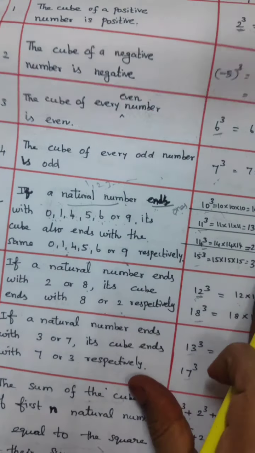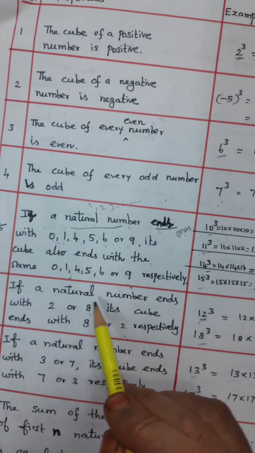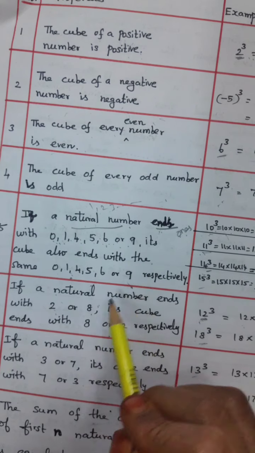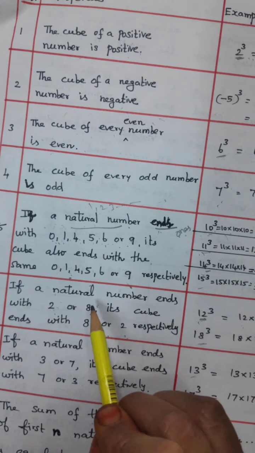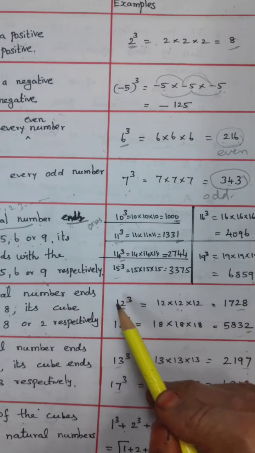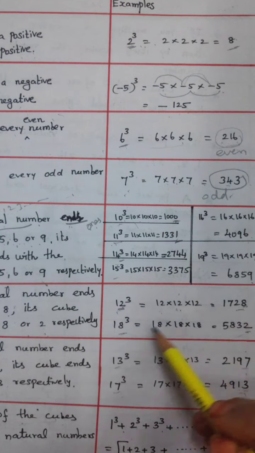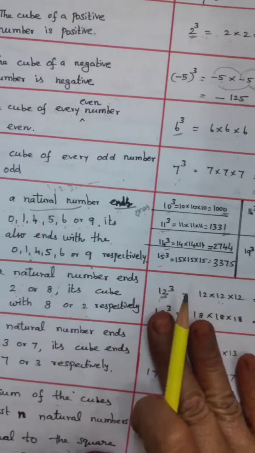Suppose the natural number ends with 2 or 8. The ones place is 2 or 8, which means the cube ends with 8 for 2, and 2 for 8 only. See the example: 12 cubed, and the answer ends in 8. So 2 gives 8, and 8 gives 2 only.